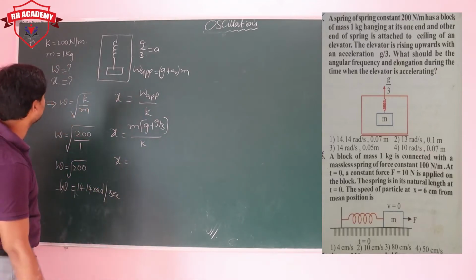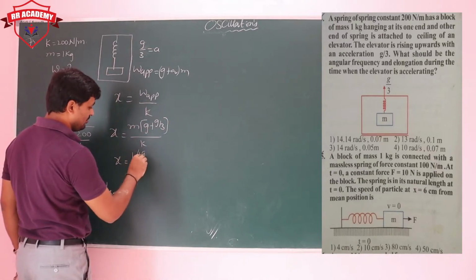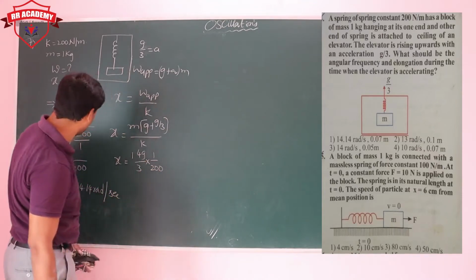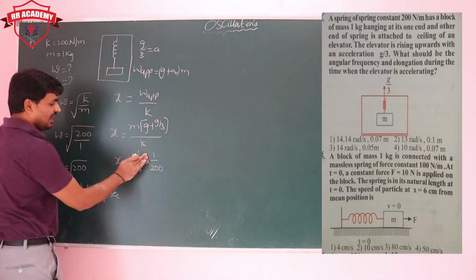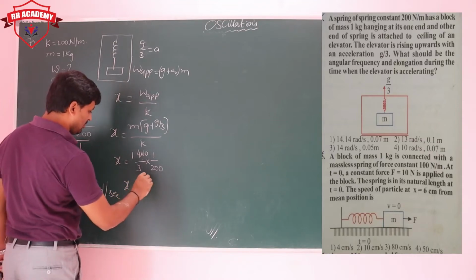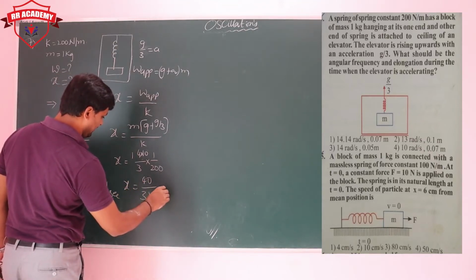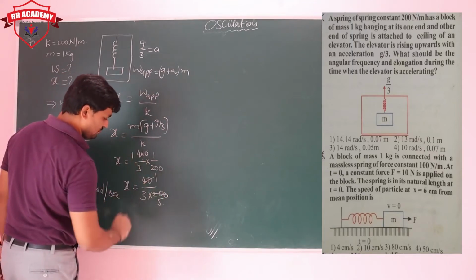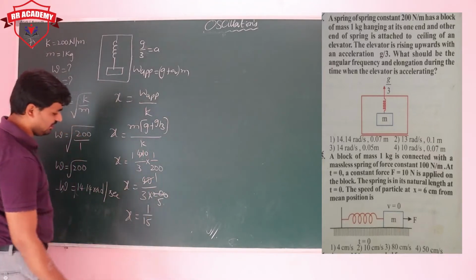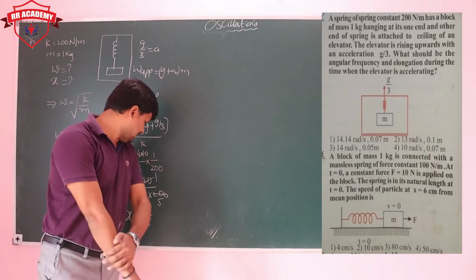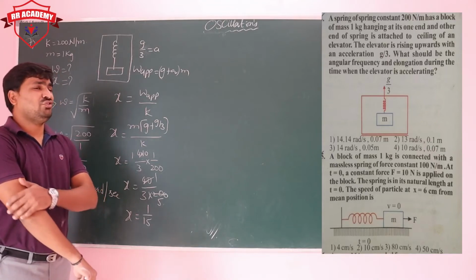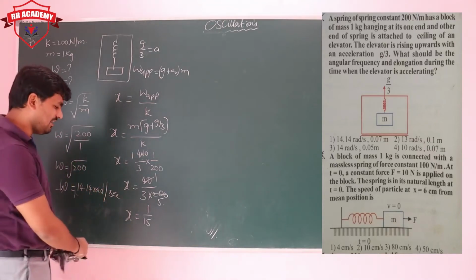So now put all values. M is equal to 1, so this is going to be 4g by 3 into 1 by k, which is nothing but 1 by 200, and take the g value as 10. Keep it like this. So now how much can you get? 40 by 3 into 200, which is 40 by 600, nothing but 1 by 15. So 1 by 15 is how much? You can take it as 100 by 15, which is how much? 15 sixes are 90, 15 sevens means around how much you can get?